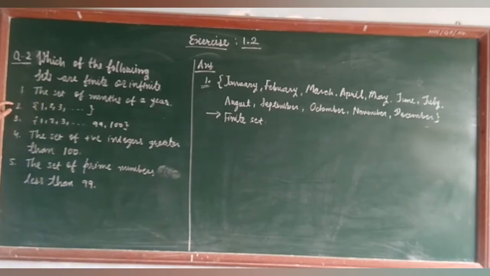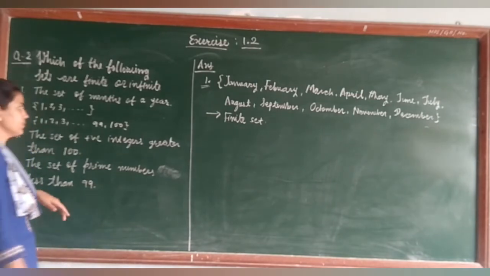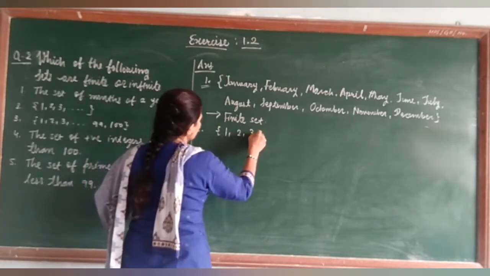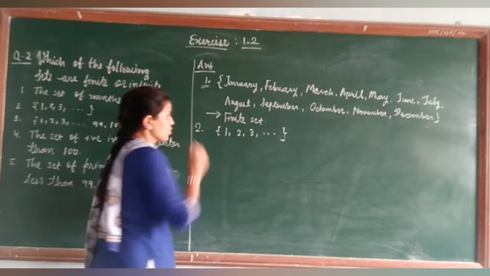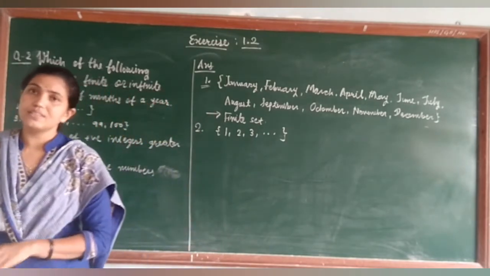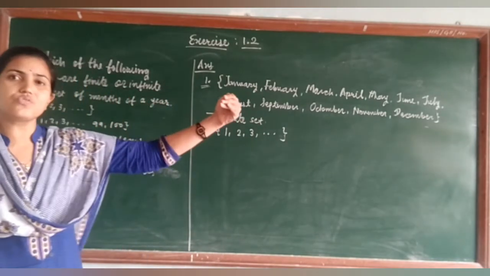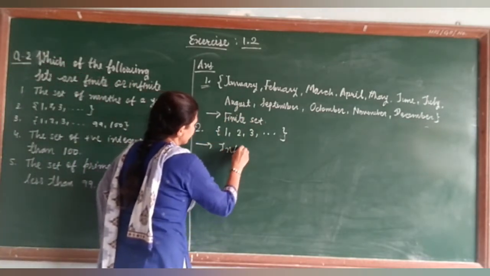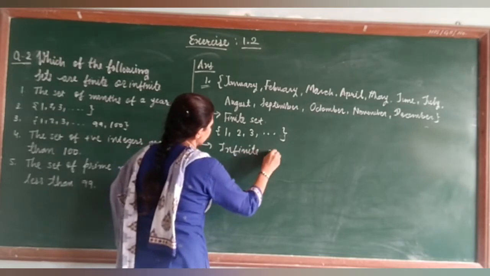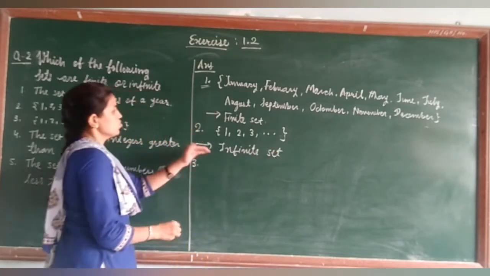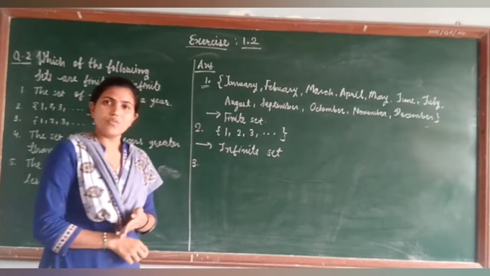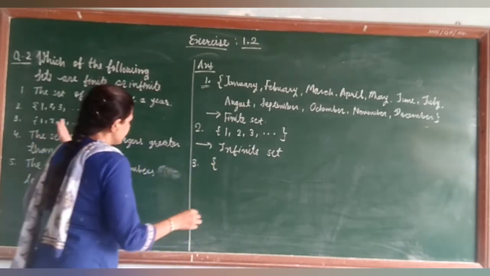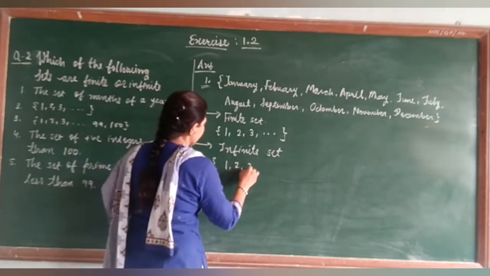Now you can see this, you look on the second question. So in the second you are having the elements 1, 2, 3, and so on. As you can see, this is the set going to the infinity. So that's why it is called infinite set. Right? So very easy to understand. Finite means number of elements are finite, and infinite means the set is going up to the infinity.